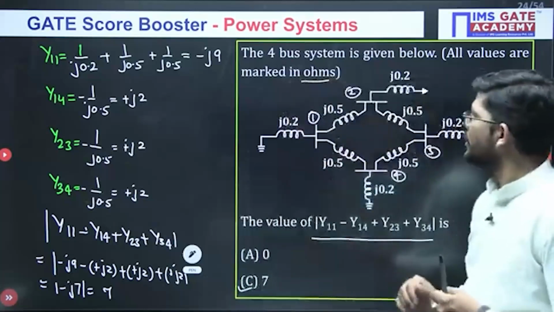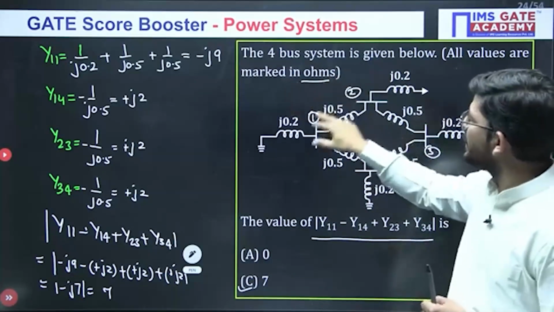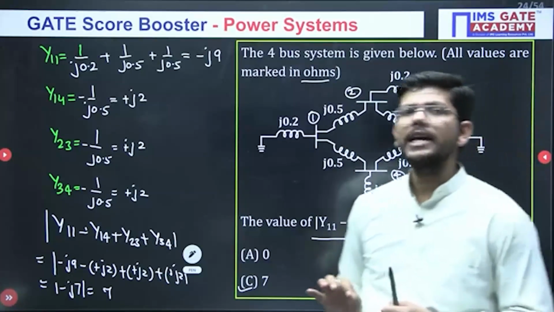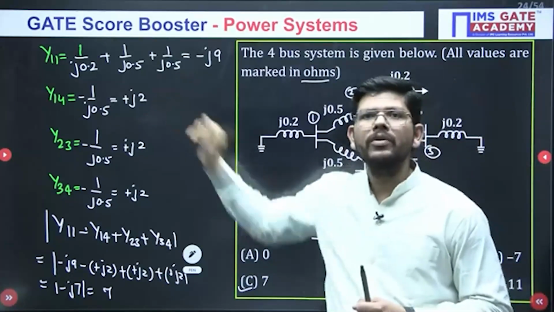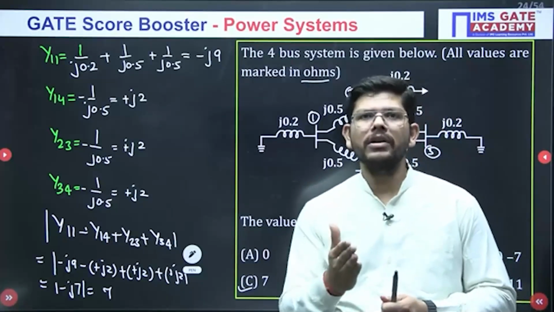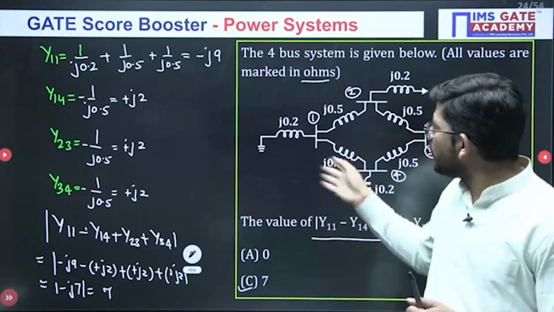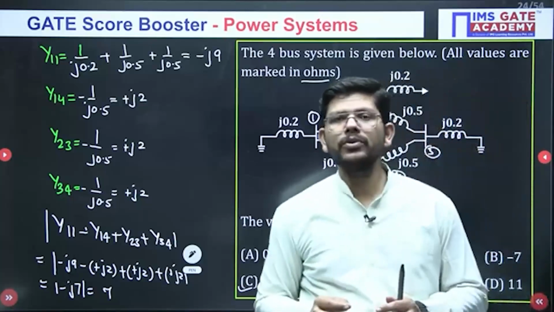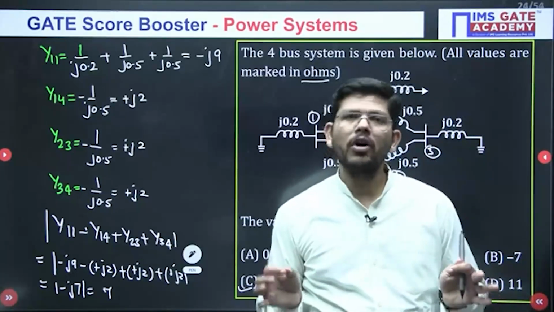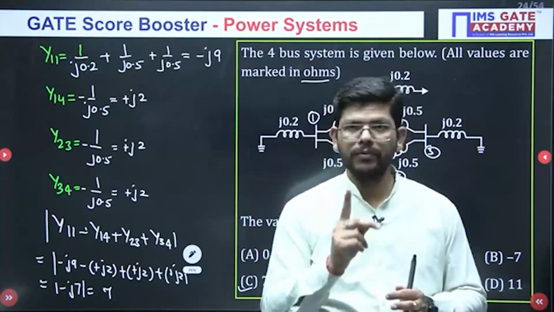The other mistake that you can make is, if you miss the line that the values are given in ohms, and you are not inverting them, if you work with impedance directly, that is wrong. So always make sure whatever is given to you is in ohms or in Siemens, meaning it is impedance or admittance.